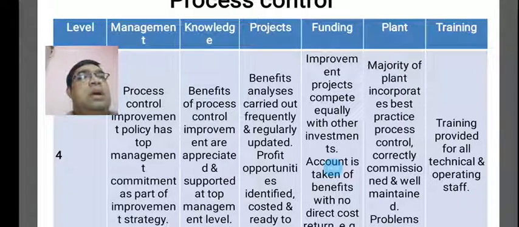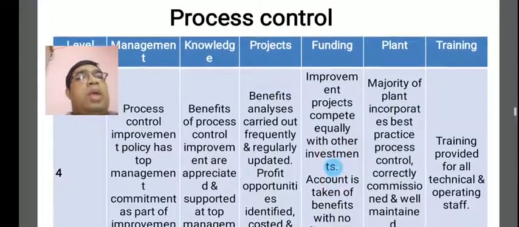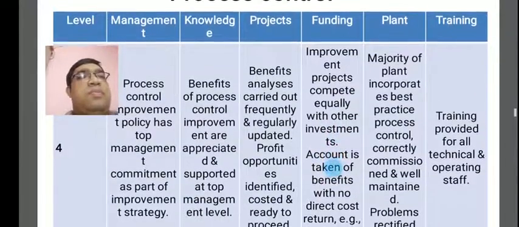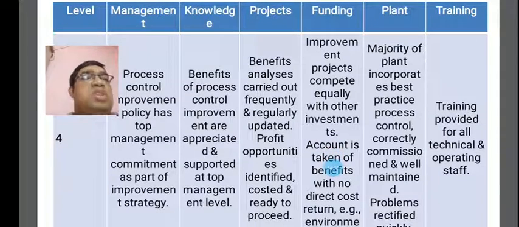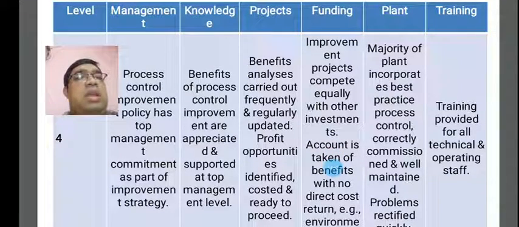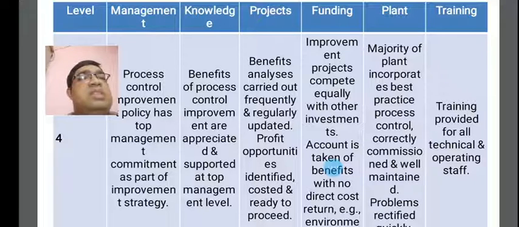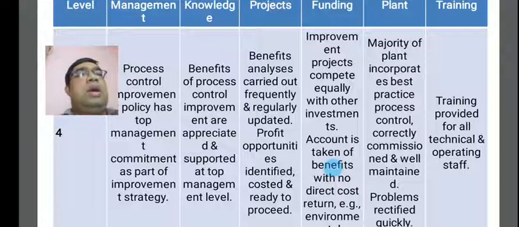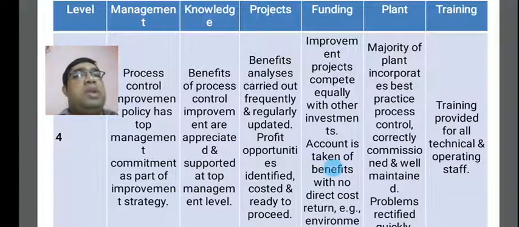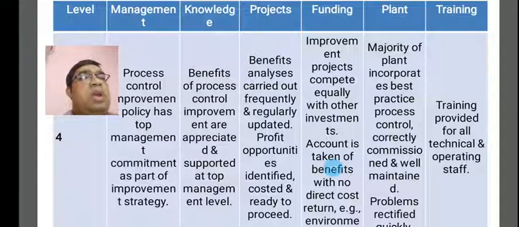The second is knowledge, which will be required for top management and the management. At level 4, the benefits of process control improvements are appreciated and supported at top management levels.